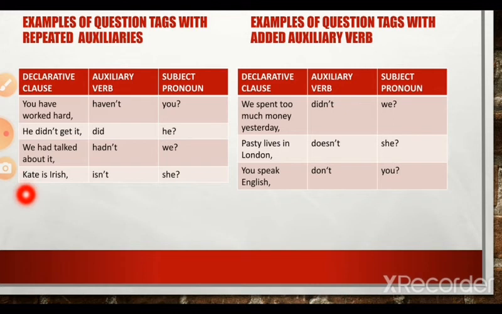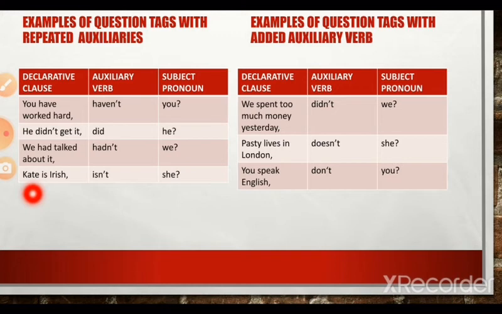The subject of the main clause was Kate. Kate is singular. Kate is feminine. Hence, the same is being followed here. Isn't Kate is not correct. Isn't she is correct. You need to introduce the subject pronoun. And the subject pronoun must agree in number, person and gender with the subject of the main clause. It is not the subject pronoun of the main clause, but the subject of the main clause. Here the subject of the main clause is Kate.